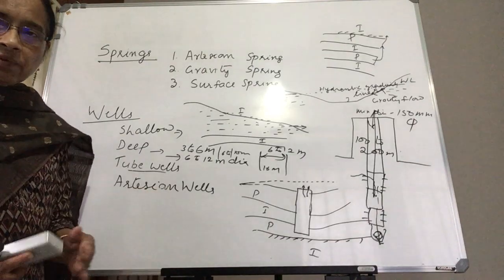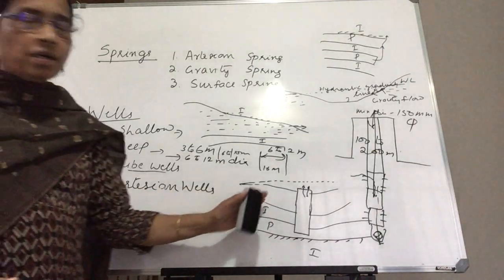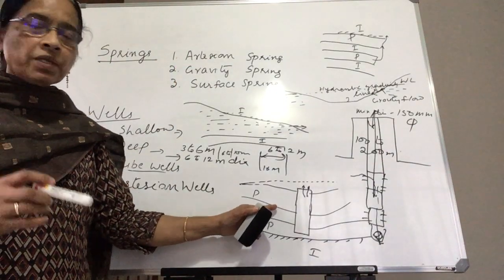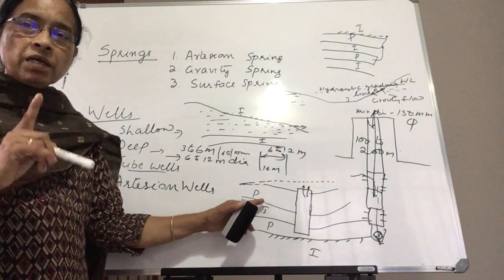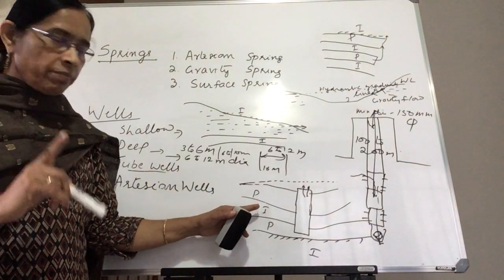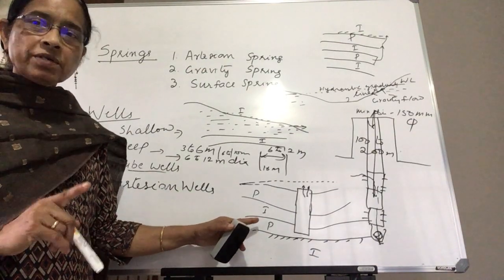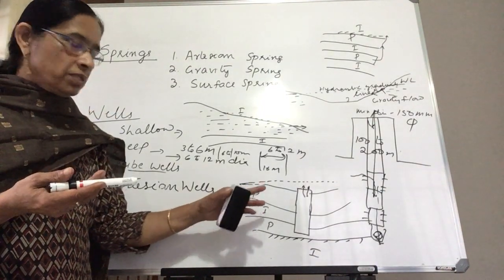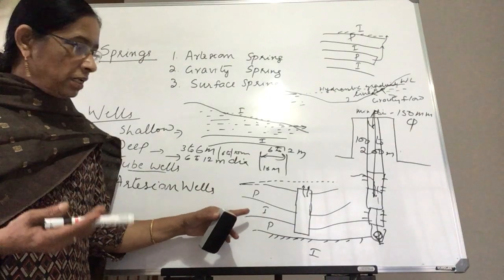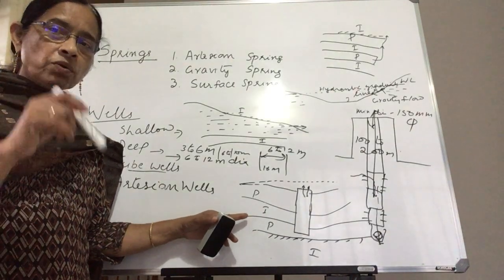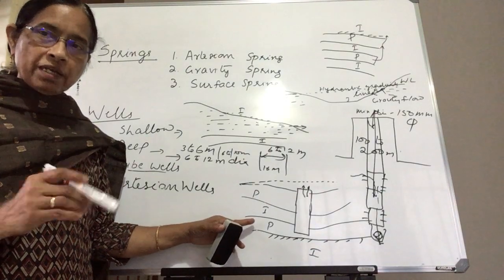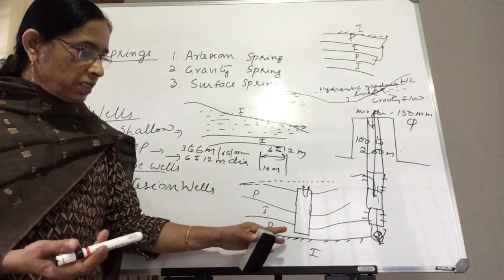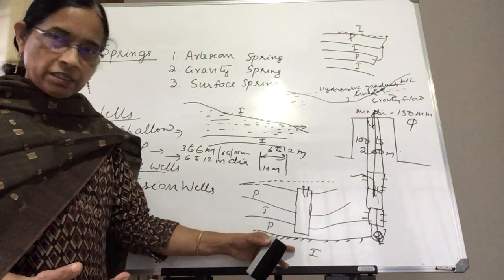Then the artesian wells. As we discussed, we are cutting at least one impervious layer, and you have to take the water from below the impervious layer. That means the top layer may be pervious, then an impervious layer, again a pervious layer. So you have to go deep till the pervious layer below the impervious layer, and this water table is obstructed by the impervious layer.